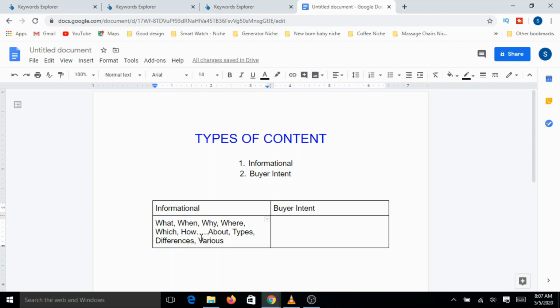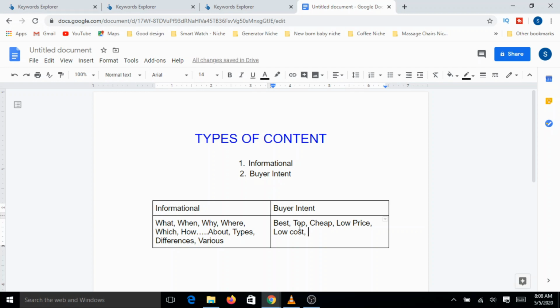Now, buyer intent keywords are, I think, very limited. Most of the people look for keywords like best, top, maybe price, cheap, low price or low cost.